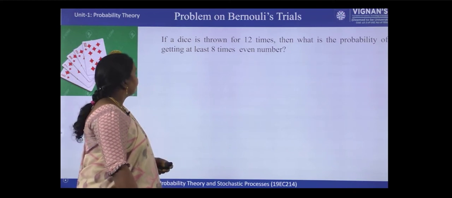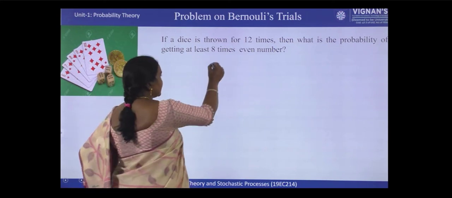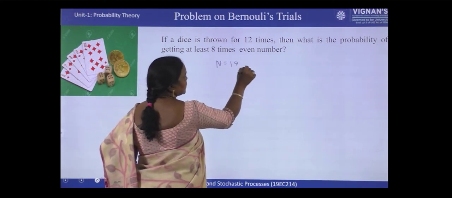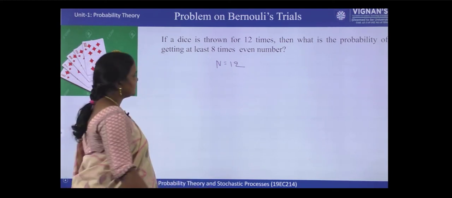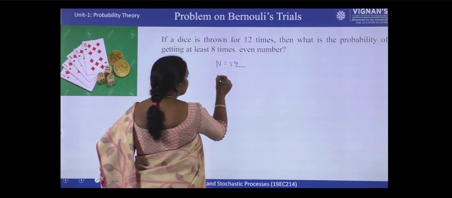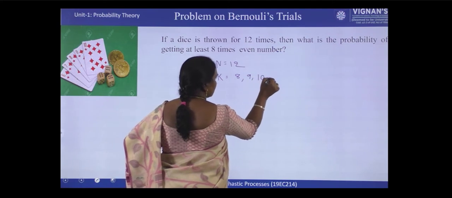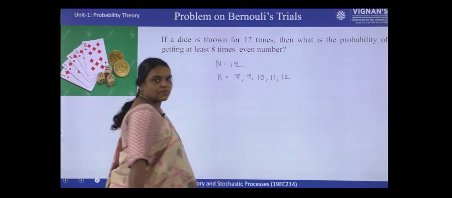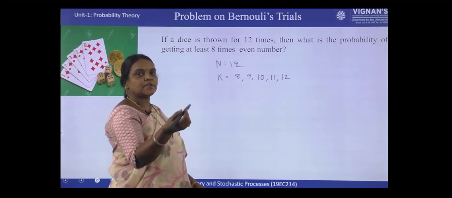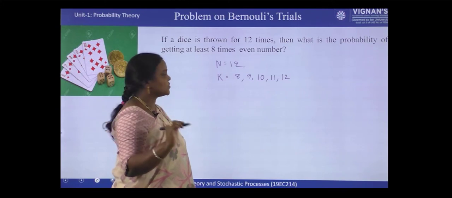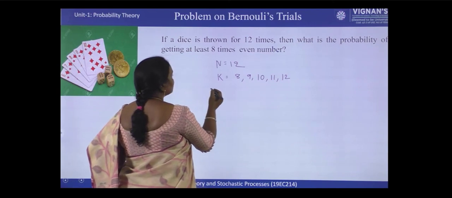See the next one. If a dice is thrown 12 times, so here n is 12. What is the probability of getting at least 8 times an even number? At least means it can be 8, 9, 10, 11, 12 times also. I can't write 13, because the number of trials itself is 12, which means the maximum possible number of even numbers is 12 times. So you have to add all those probabilities.